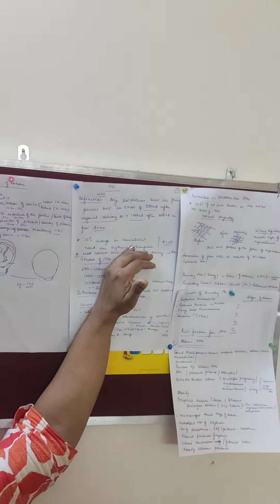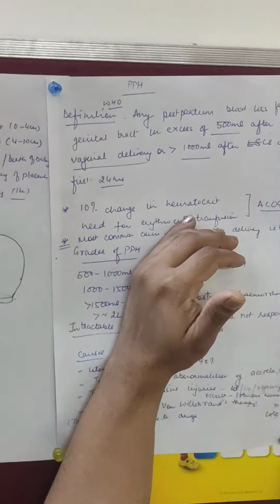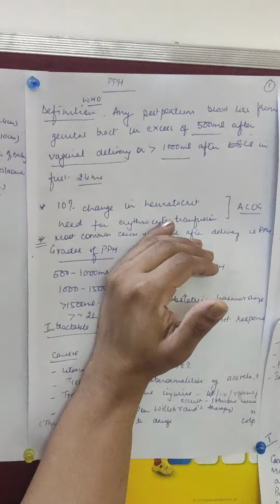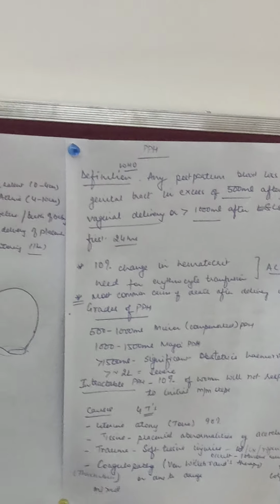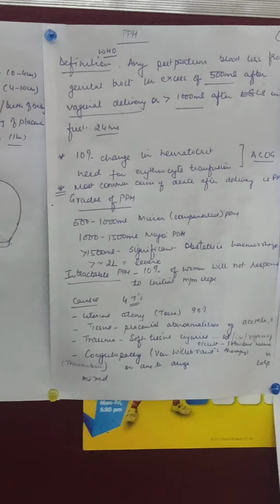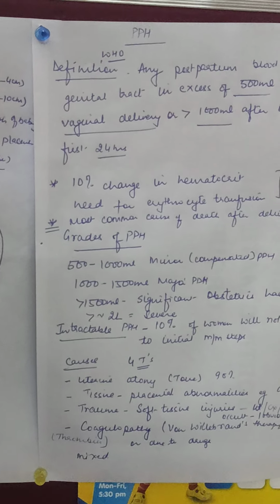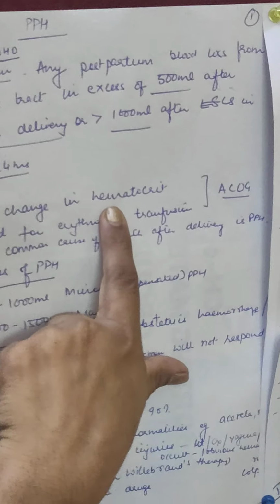If it is reduced by 10%, say it becomes 26 or 27, 30% का 10% हो गया 3. So it is reduced after delivery to 26 or 27. This means the patient developed excessive bleeding, because of which the hematocrit has fallen. So this is one of the indicators which tells you, yes, there would have been a possibility that excessive blood loss was responsible for the fall of hematocrit.